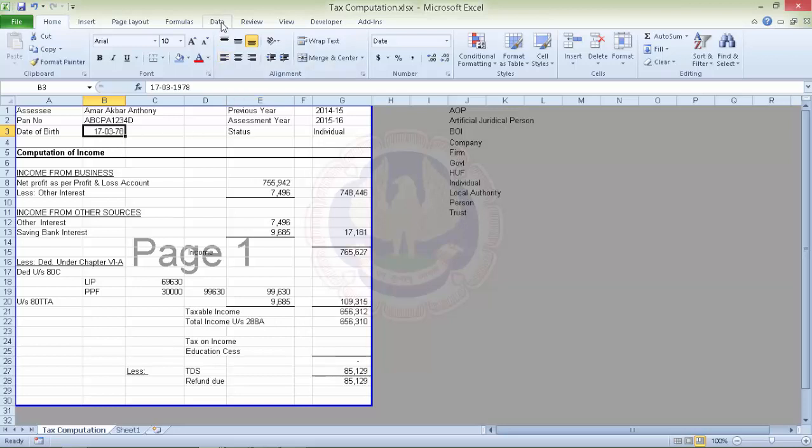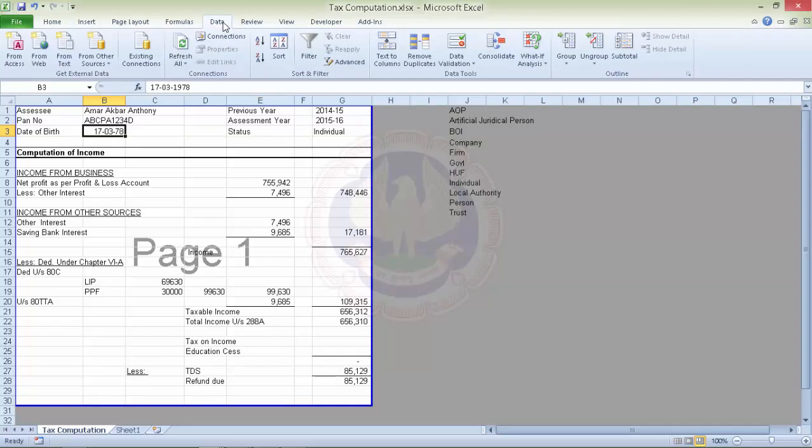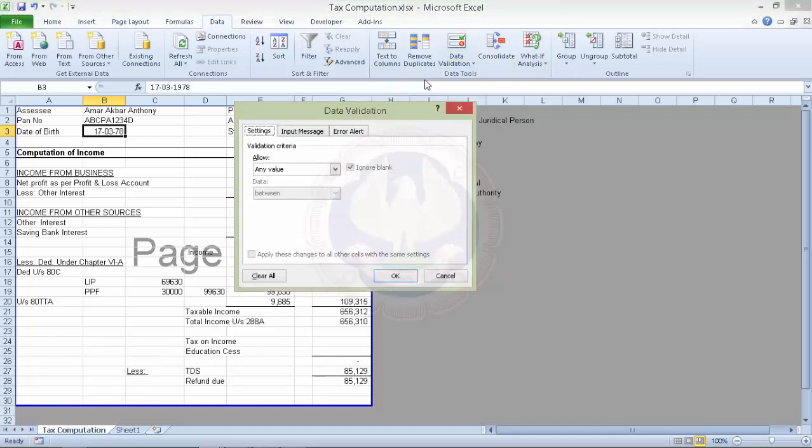So in Data we have the option of validations. We could go to data validation, and what we'd want here is some kind of a date. Now we can also set up between which dates we want the date to be.